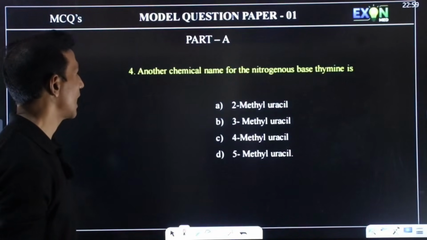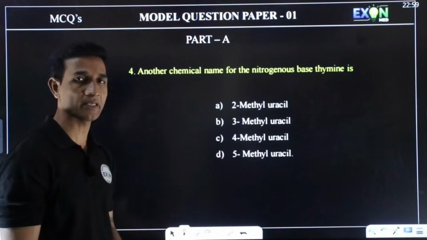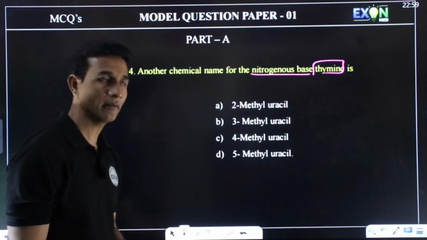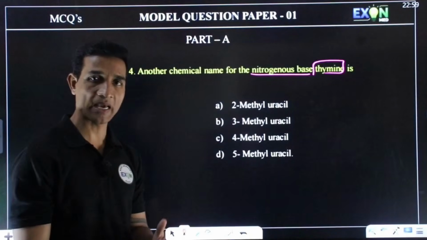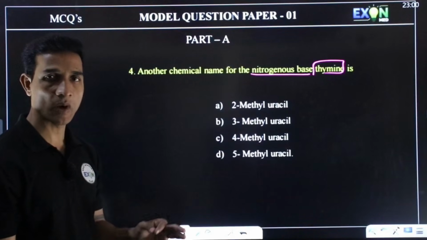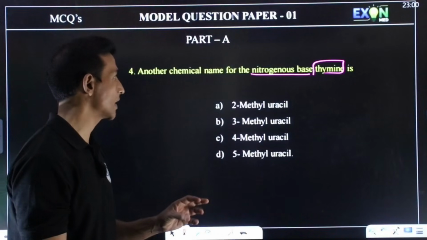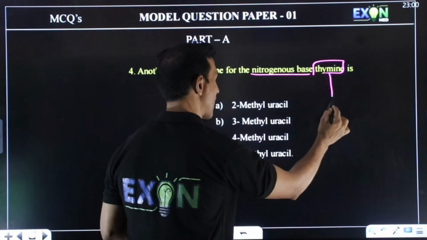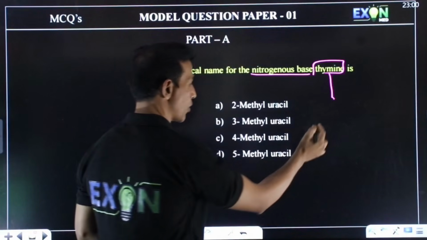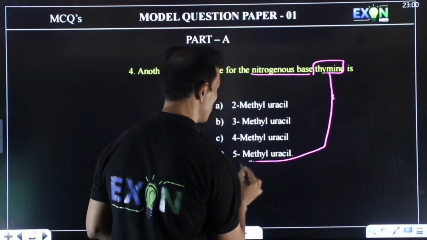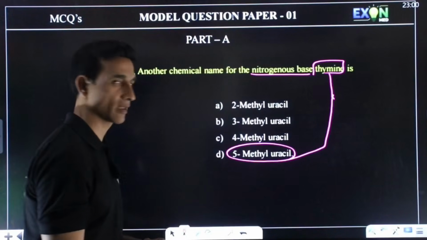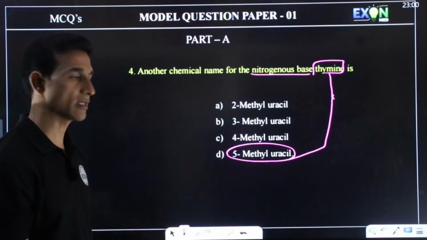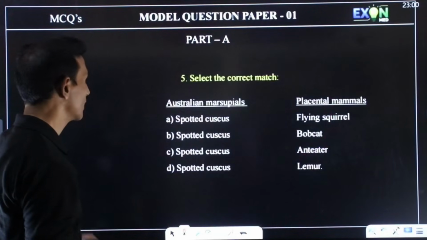Next question. Another chemical name for the nitrogenous base thymine. You know the nitrogenous bases in DNA, that is purines and pyrimidines. So we have adenine, guanine, cytosine, thymine as well as uracil. Here thymine is a modified uracil, and that modified uracil is 5-methyl uracil. Thymine's other chemical name is 5-methyl uracil. Hence the answer is D.